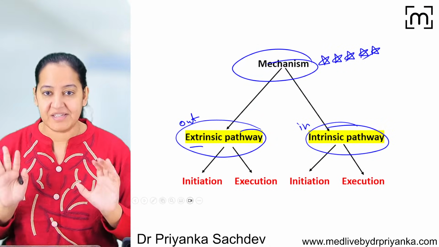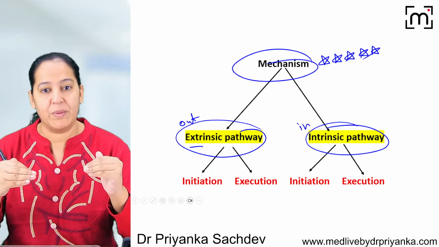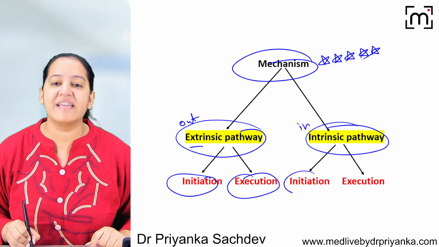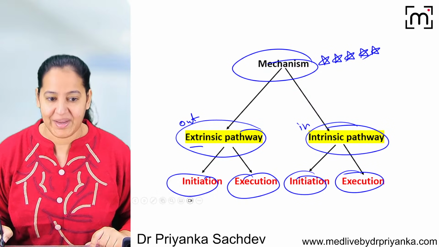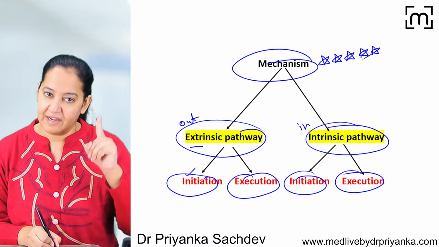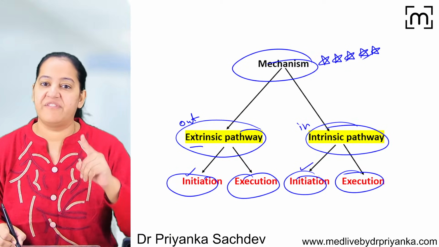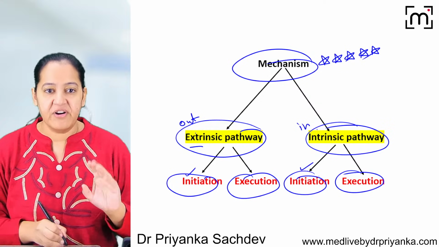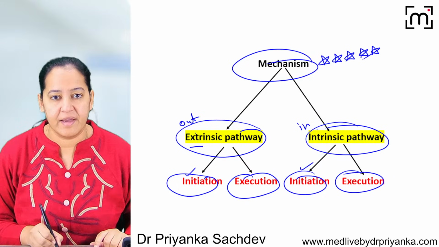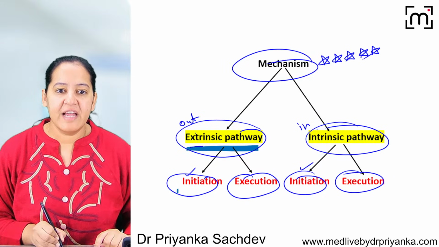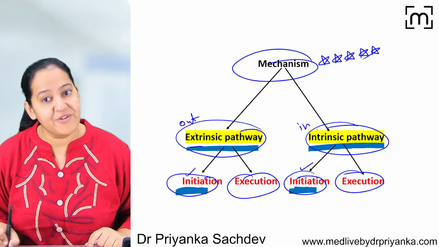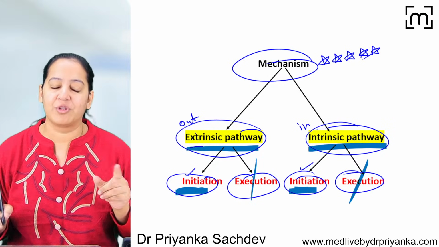So there are 2 pathways. First, understand the meaning. Now in each pathway, there are two phases: initiation phase and execution phase. In the initiation phase of the extrinsic pathway, the signal will come from outside; in the intrinsic pathway, the signal will come from inside. I will start with the extrinsic pathway and tell you the details of the mechanism. Then I will tell you the initiation of intrinsic, because the execution of both of them is common.